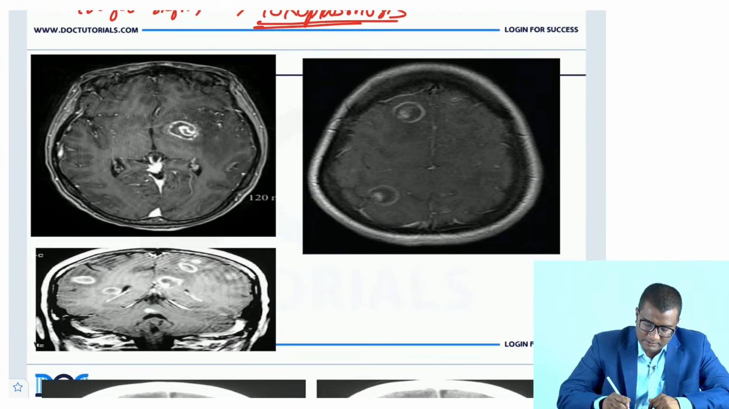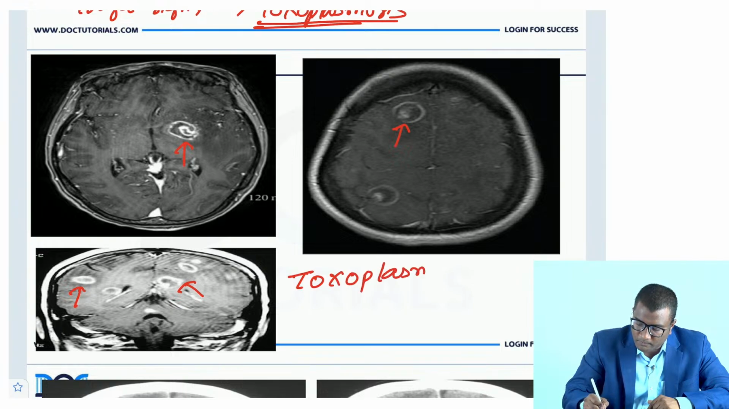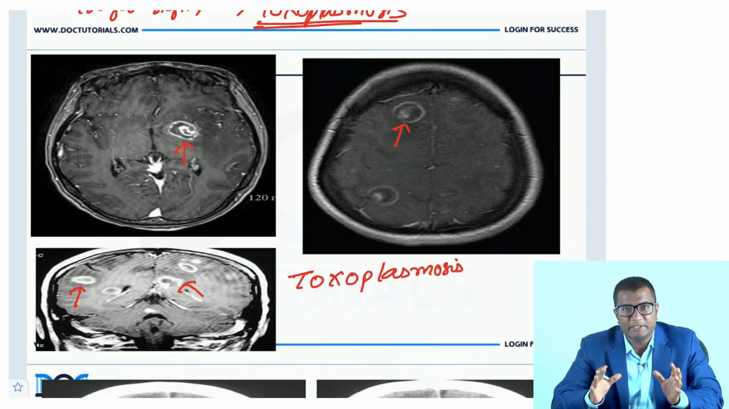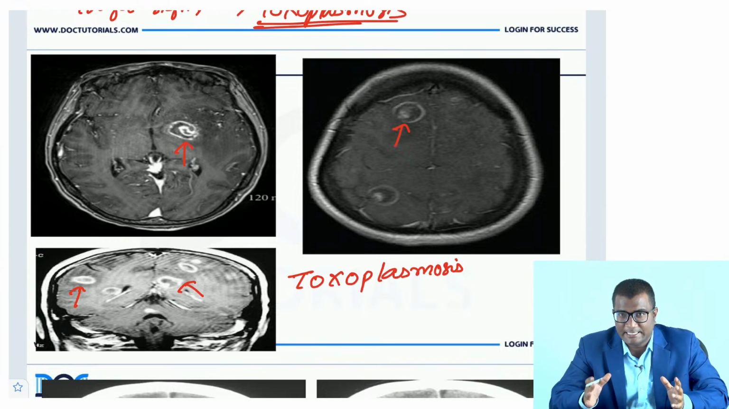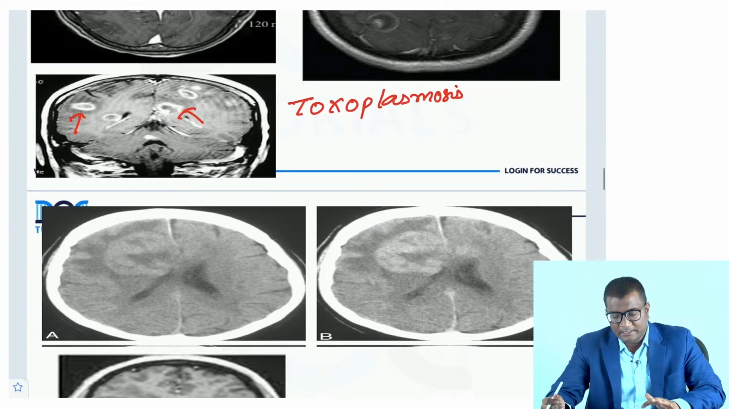Now you can look at another example here. You can see multiple ring enhancing lesions. You can appreciate the eccentric target sign. All of this is toxoplasmosis. Please remember the images. An HIV positive patient, AIDS patient, having multiple small ring enhancing lesions showing eccentric target sign. This is toxoplasmosis.